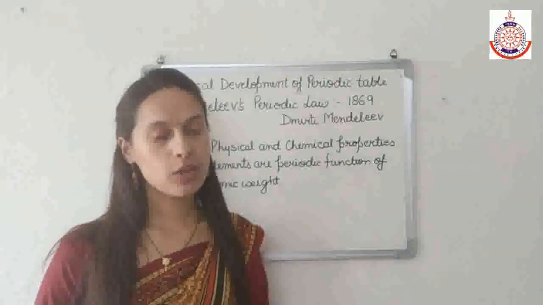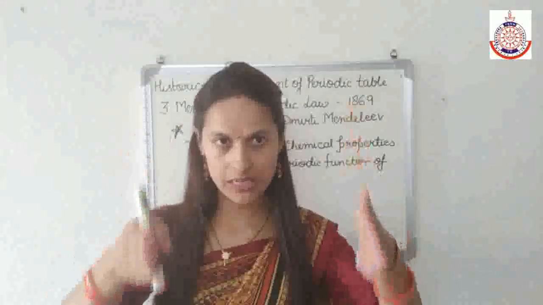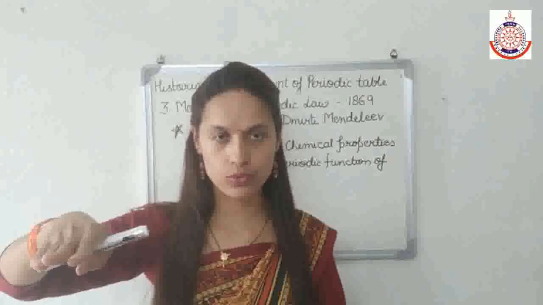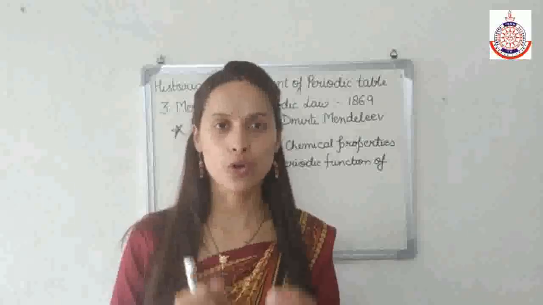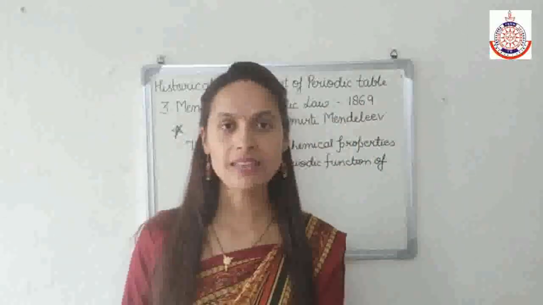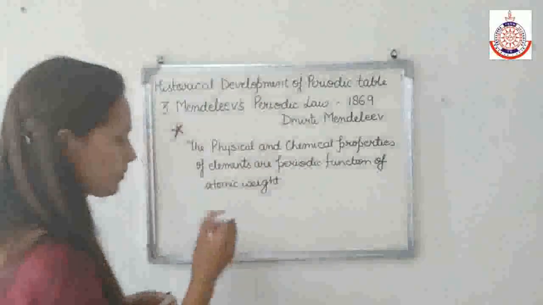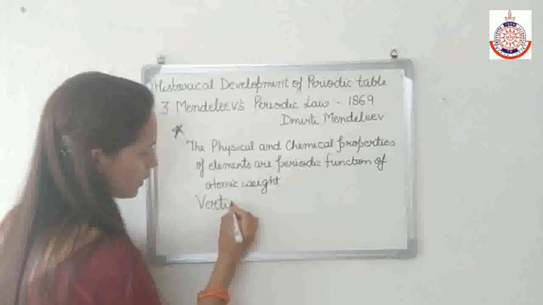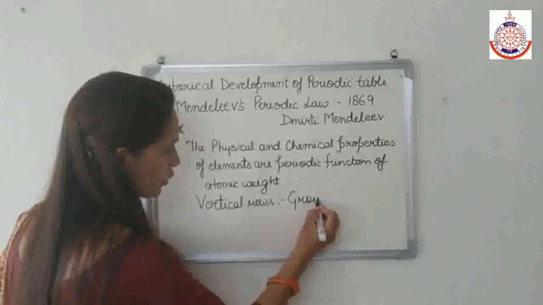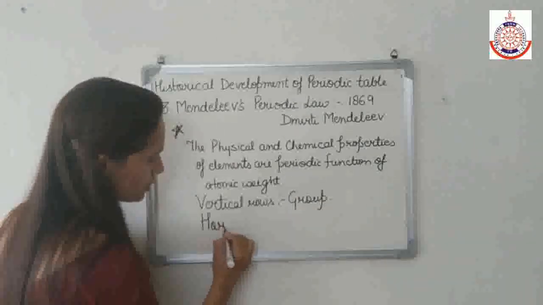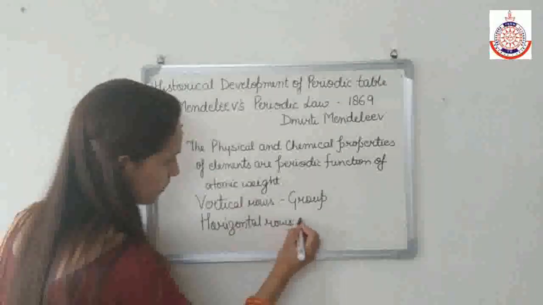Just like a table, the Mendeleev periodic table consists of vertical rows as well as horizontal rows. The vertical rows were named by Mendeleev as groups, whereas the horizontal rows were named as series.